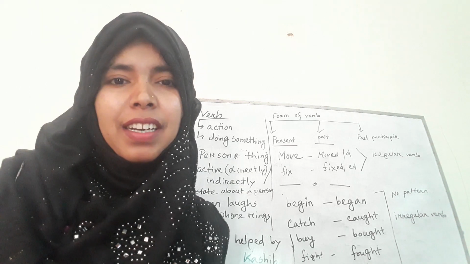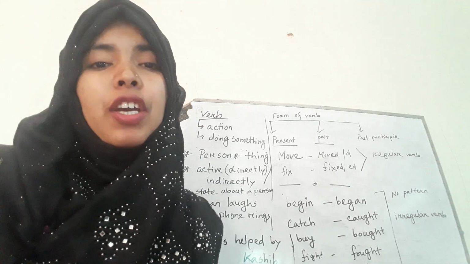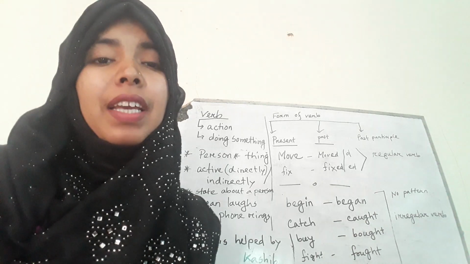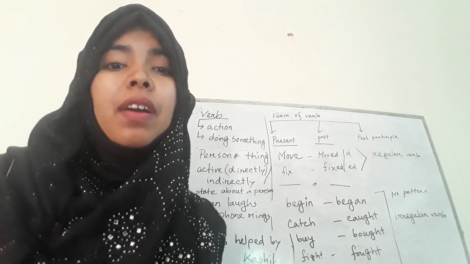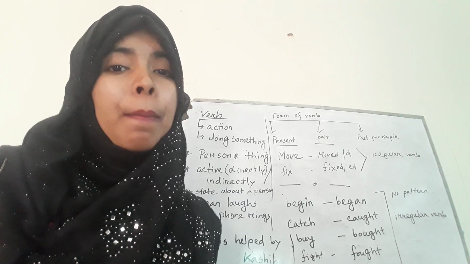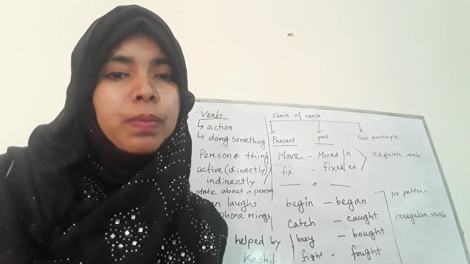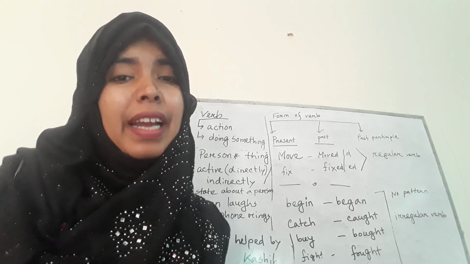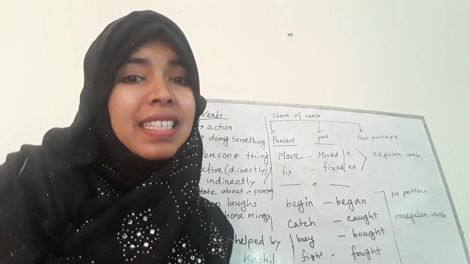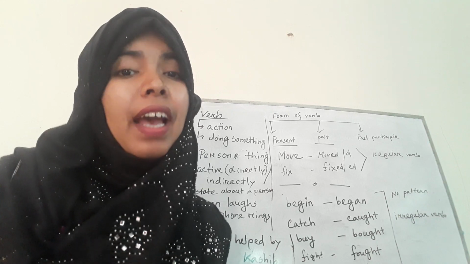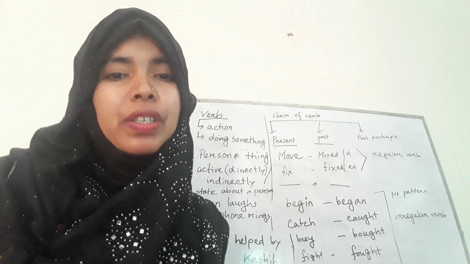Another thing is that I would like to give you some home tasks before ending my lesson. You have to learn page number 40. There are some irregular verbs. You have to learn both the present form and the past form. Fine. And the next task is you have to complete task A, that means activity A, and activity B. Well, that's all about today's lesson.